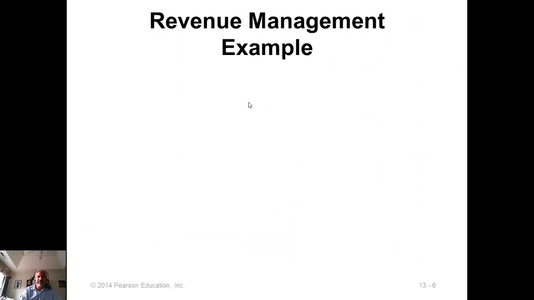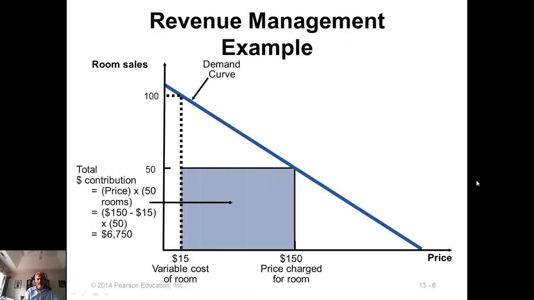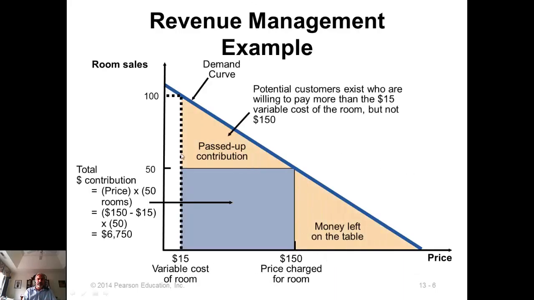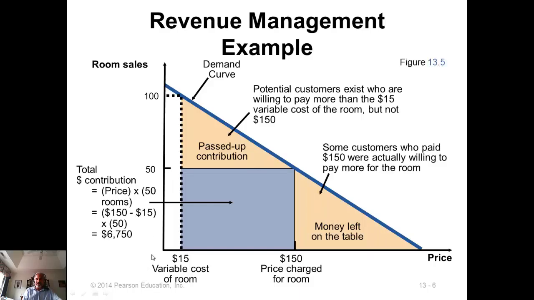So let's look at an example. So here is an example in a graphical format. Suppose this y-axis is your total demand or sales. This is a hotel example, and the price is given on the x-axis. So this is the variable cost, and of course if you have 0 as the price, you'll have 100% occupancy, or all your rooms will be occupied. And then if you price it way too high, then none of your rooms will be occupied.